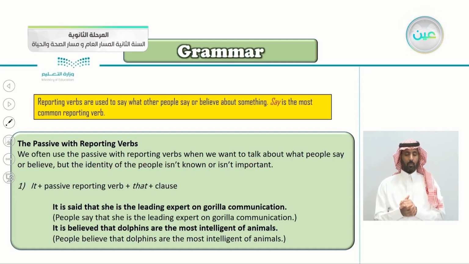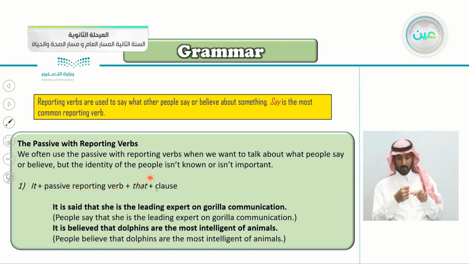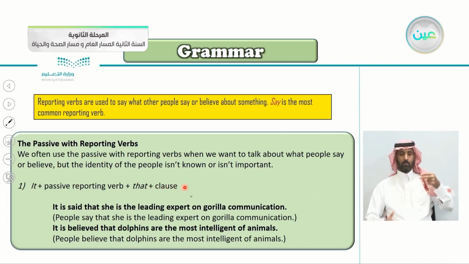So number one: it plus passive reporting verb plus that plus the clause. So we have four parts here. It, then the passive reporting verb, then the word that, then we continue with the clause. So for example, it is said. The passive reporting verb here is said.